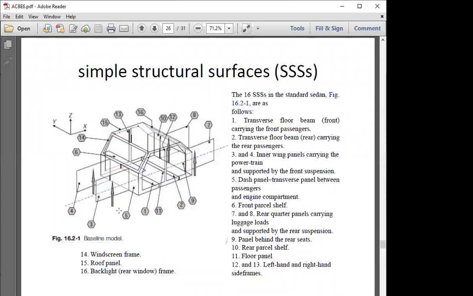We are able to see 5 over here, which is the dash panel, a transverse panel between the passengers and the driving assembly or powertrain. So whenever anything happens, the powertrain is separate from the passenger.